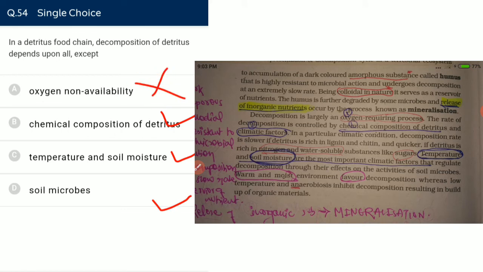The more oxygen available, the more the rate of decomposition, because decomposition is mainly an oxygen-requiring process. It is controlled by the chemical composition of the detritus, and by climatic factors. Decomposition will be more when the temperature and soil moisture are in adequate balance.